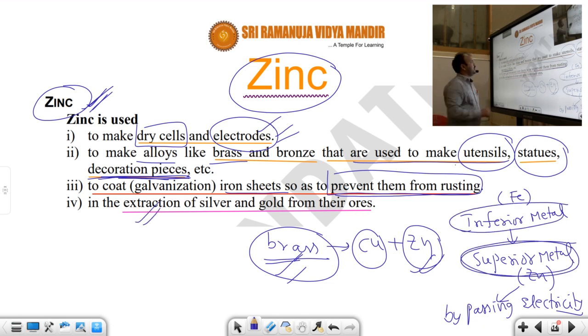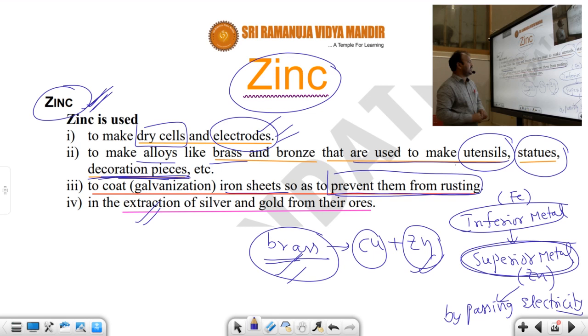And another use of zinc is the extraction of silver and gold from their minerals. Ore means minerals. For the extraction of gold and silver from their minerals, we are using zinc metal.